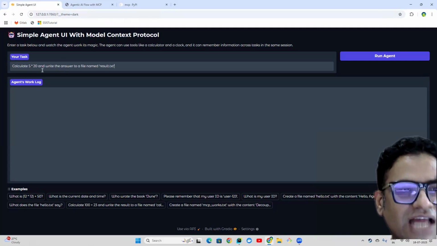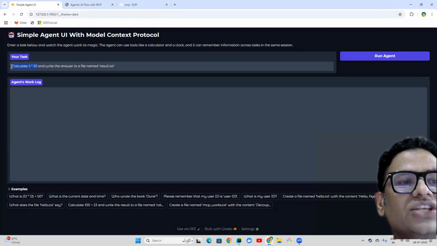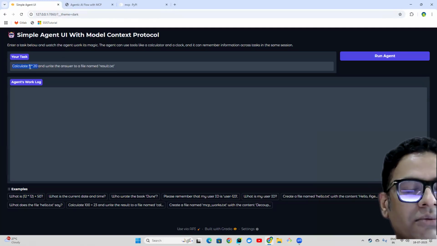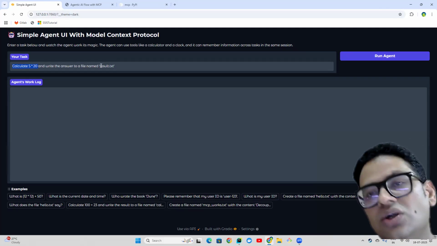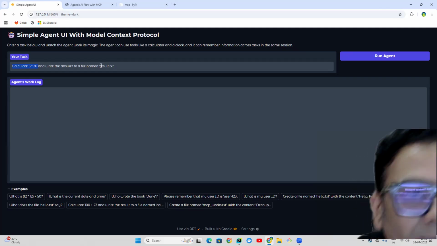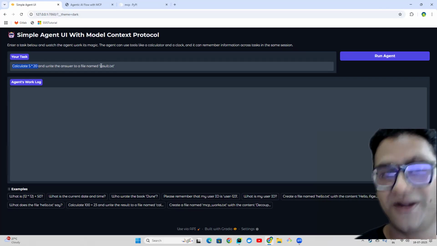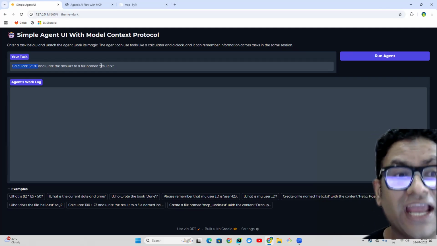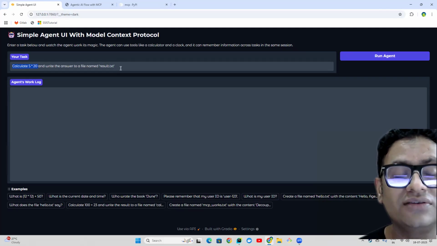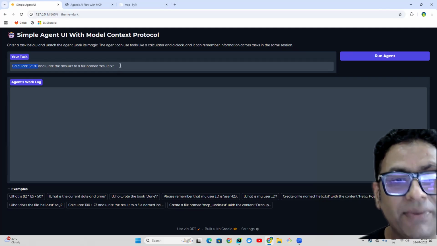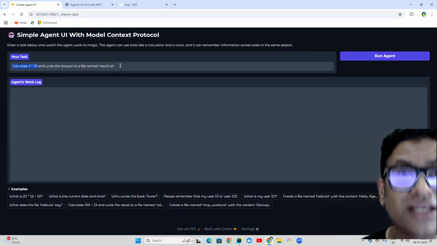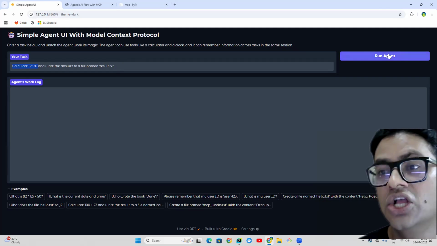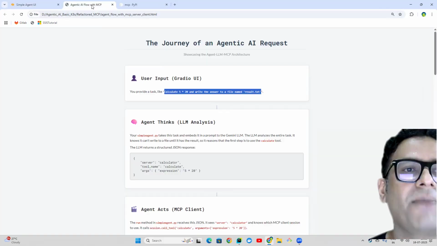If you look at this task, it involves two things. First, it has to do the calculation: perform an arithmetic operation on two numbers, 5 and 20. And whatever result comes out has to be stored into result.txt. It's a very simple task, but there are two activities to be performed. Let's see how the agentic AI figures out what has to happen, what tools need to be executed, and how it communicates to the external system, because now we have MCP in place. So if I click on this, we can come back to this HTML.